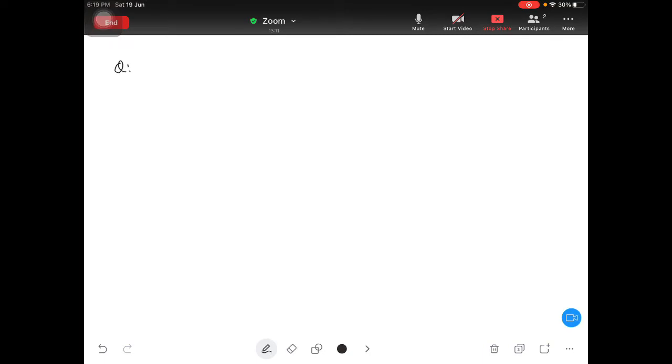Like this is the question. Suppose there is a person traveling like this. This is point A and this is point B, and the person is following this path. Suppose this is named path 1.